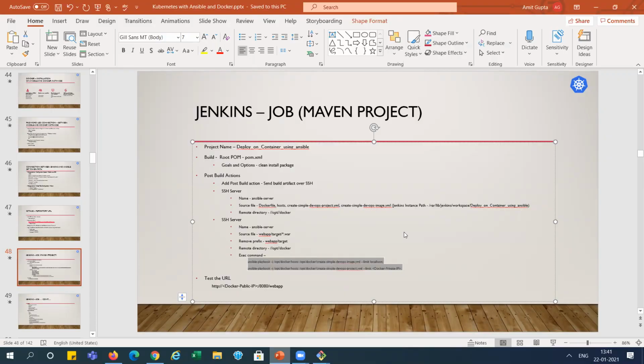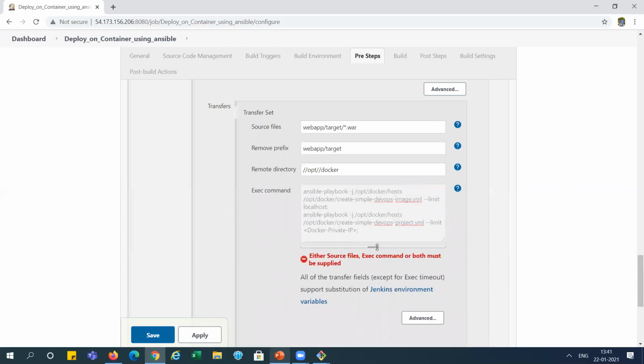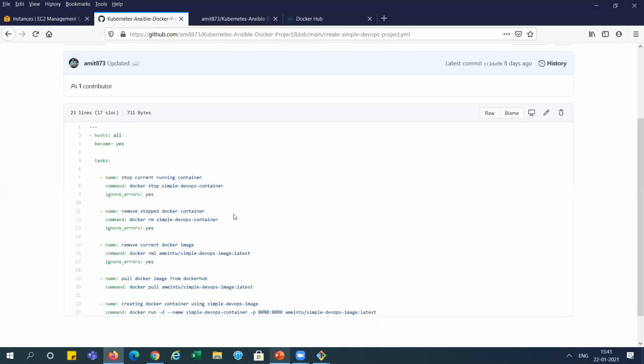Now you can ask the question which I have parked here: how can it understand in which server it needs to deploy this container, because you have taken hosts: all here, right? There are multiple ways here. In this video I am doing it in a different way, and in another AWS video, when we use Kubernetes, I will use a different way.